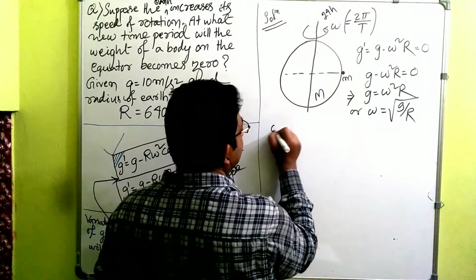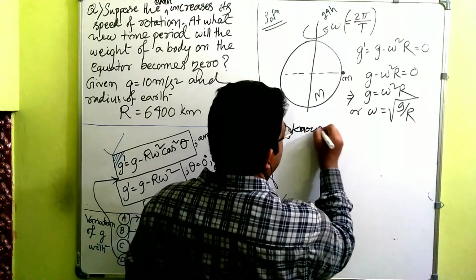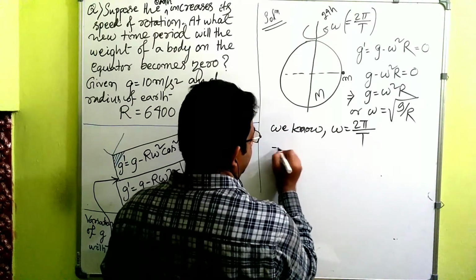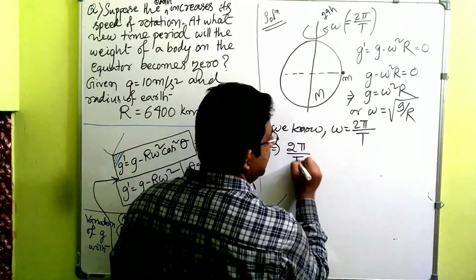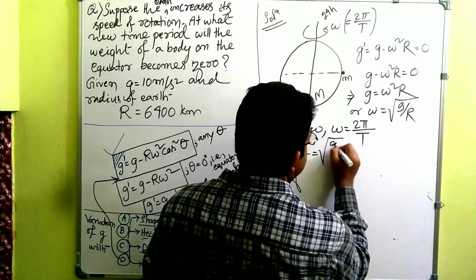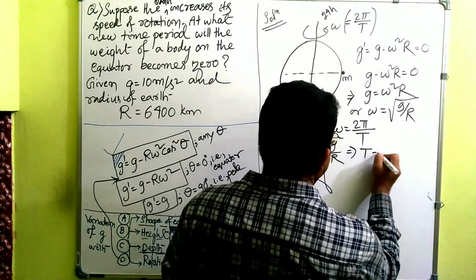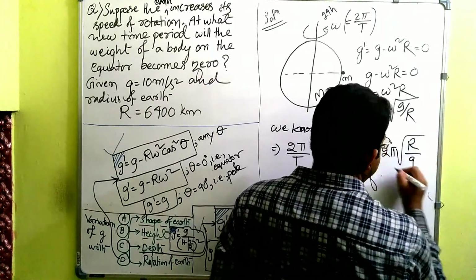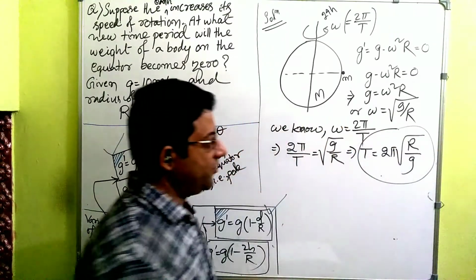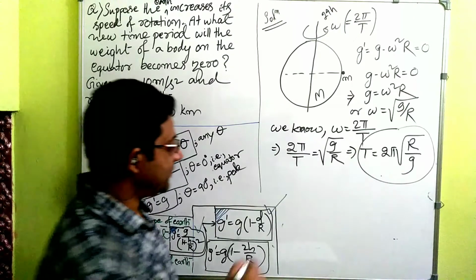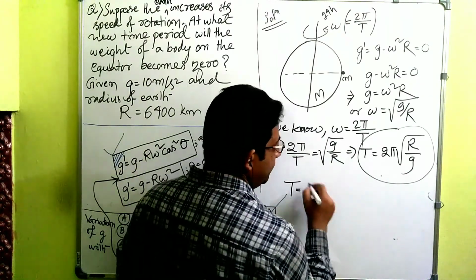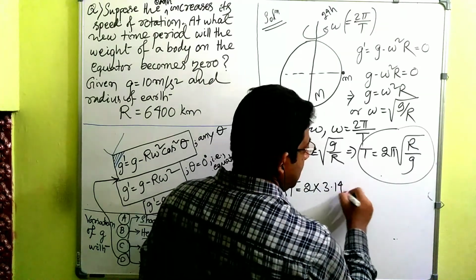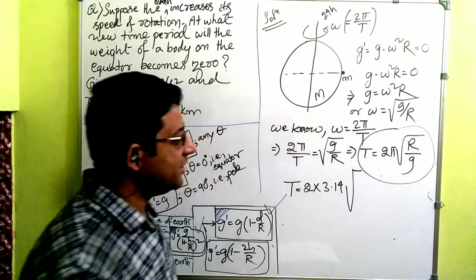And we know omega is equal to 2 pi divided by T. So 2 pi divided by T is equal to root under g by r, which implies that T is equal to 2 pi root under r by g. Yes or no? This is the formula we got. T is equal to 2 pi root under r by g. So T will be equal to 2 pi, taking pi as 3.14, root under r divided by g.